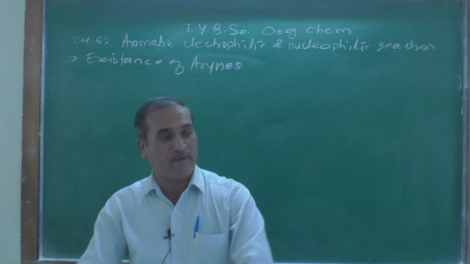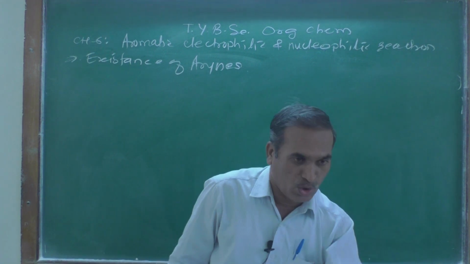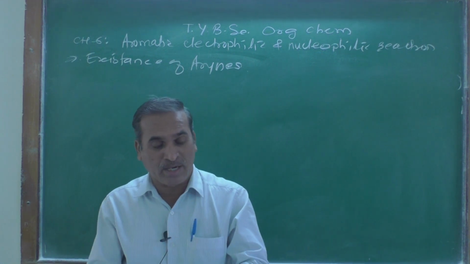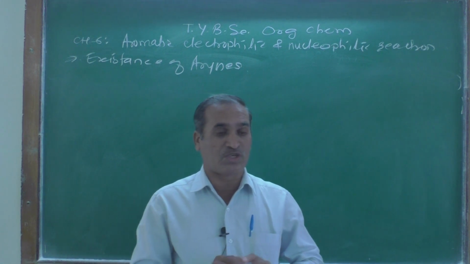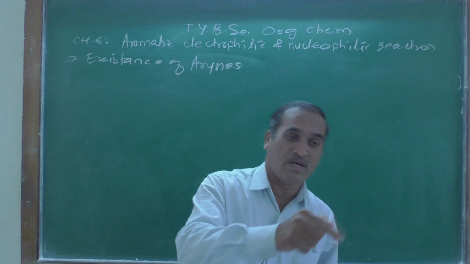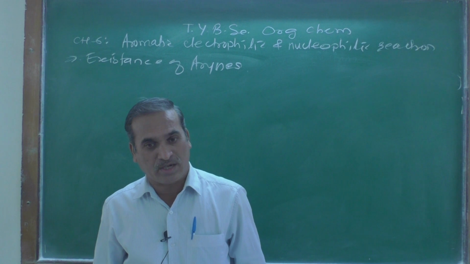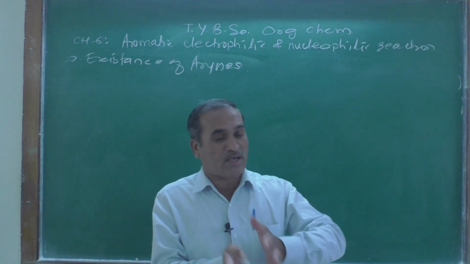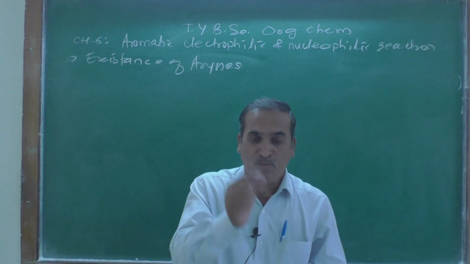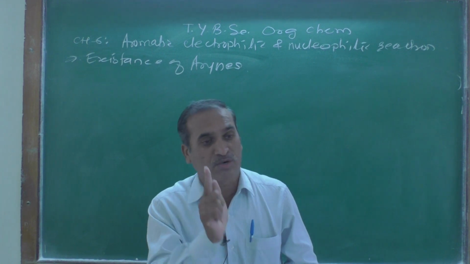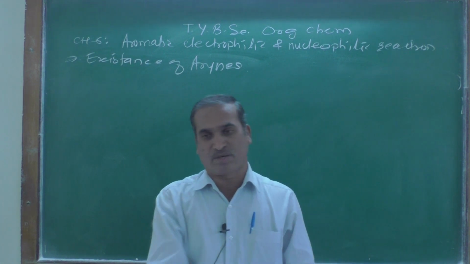But if you have a substituted chlorobenzene, but remember at ortho position there should be a hydrogen atom, then that type of substrate produces a benzyne, which is called an aryne intermediate.